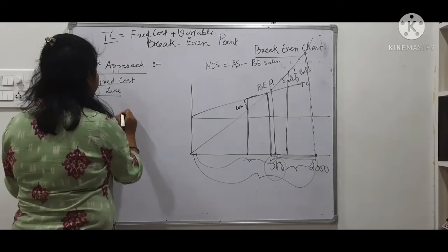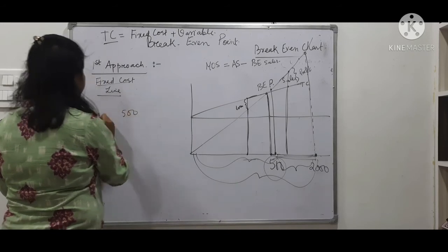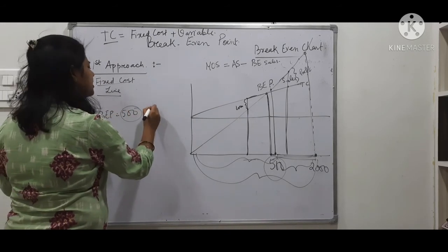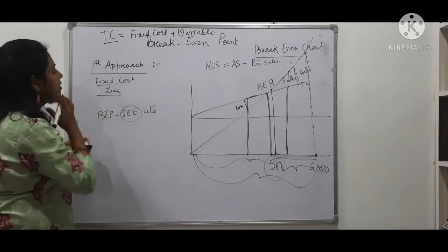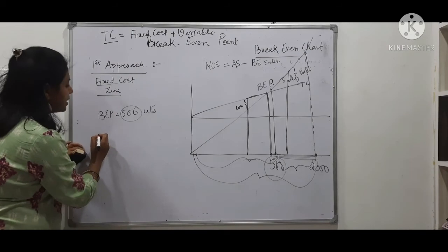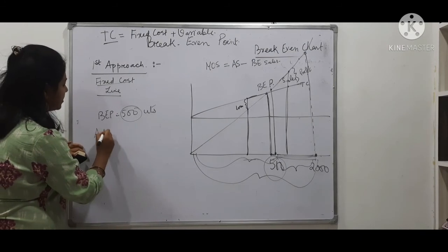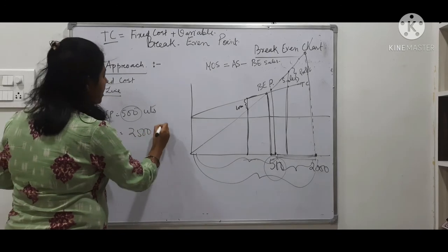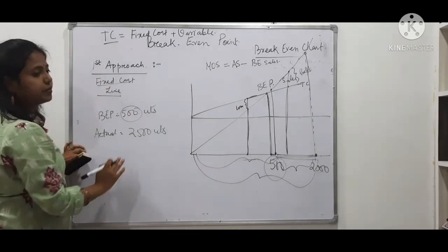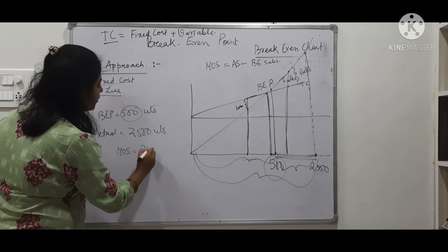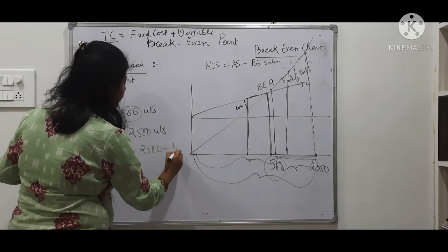Suppose my break even sales is 500. If I sell 500 units, suppose it is in terms of units only, then I have 500 units as my break even sales. But suppose my actual sales is 2500 units, means I am quite far from the break even sales. So my margin of safety will be 2500 minus 500.